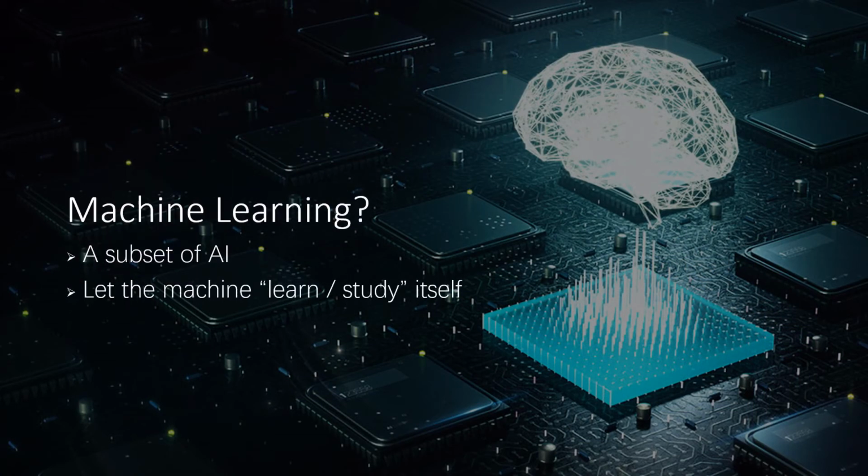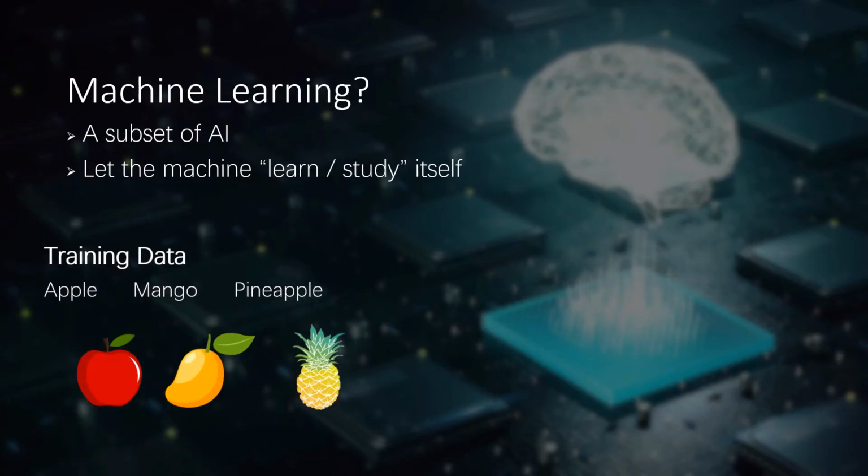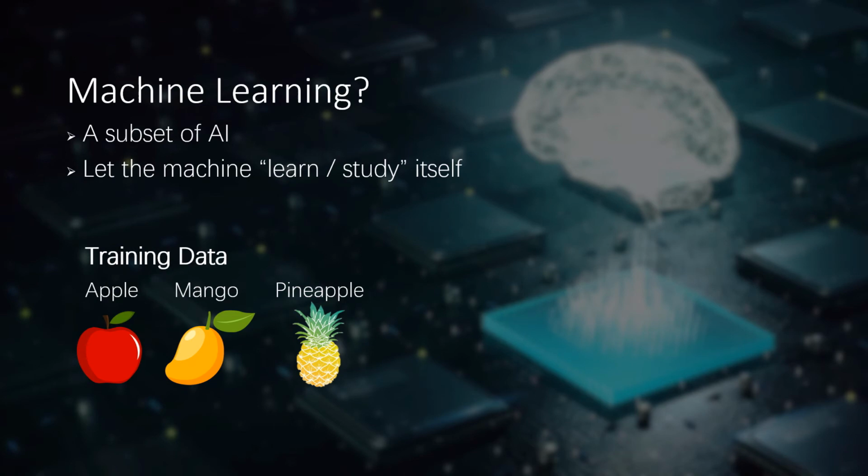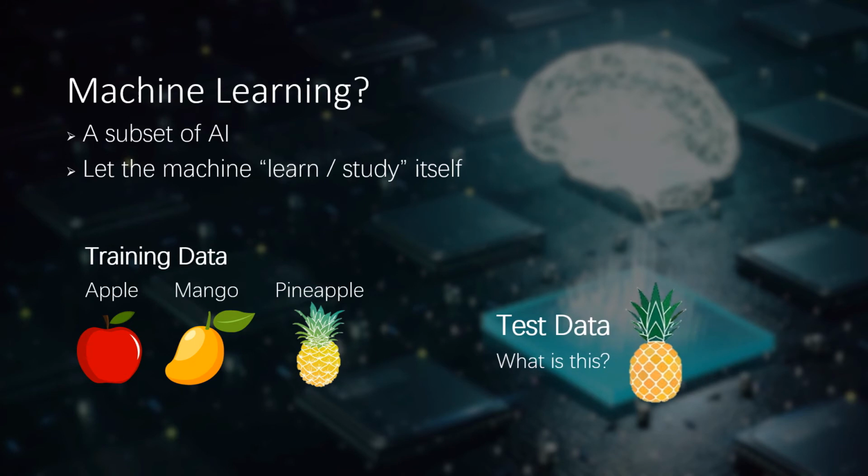So what is machine learning? Machine learning is a subset of artificial intelligence. And in this context, we want the machine to learn or study by itself. Let's assume we have an apple, a mango, and a pineapple. We will pass this data to the computer as a training data. The computer will need to learn that an apple is like this, a mango is like this, and a pineapple looks like this. After the computer has learned by itself, we will give the computer a test data. Later on, the computer has to determine whether this fruit is an apple, a mango, or a pineapple.